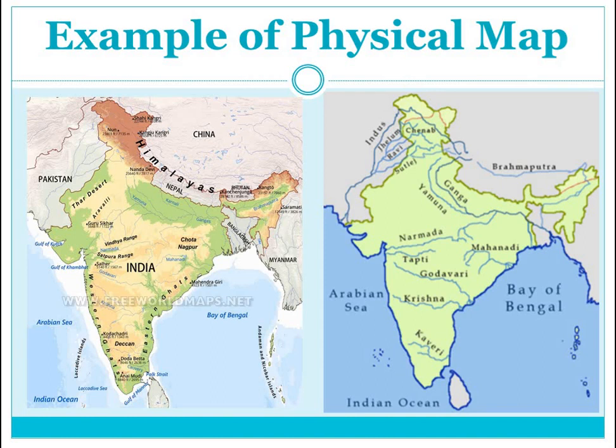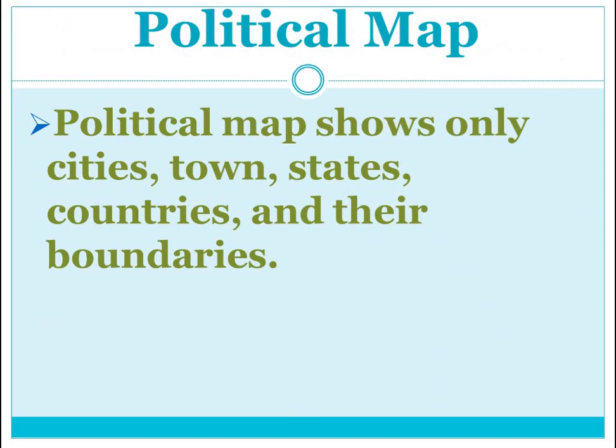In the second example you can see the different rivers of India. This is again an example of physical map because the rivers are natural. So this is again showing the natural feature. So this is physical map.